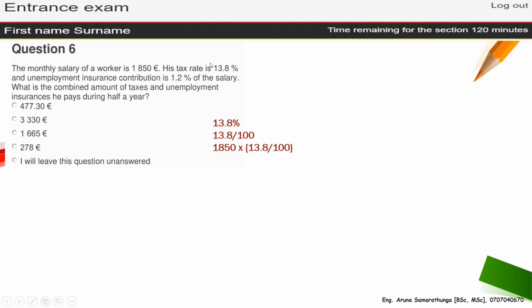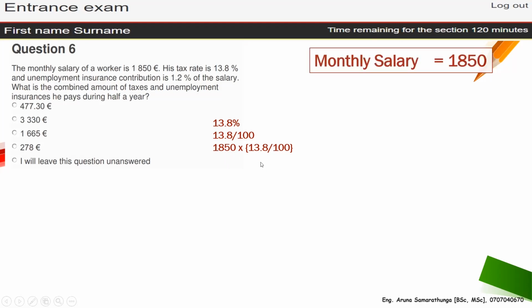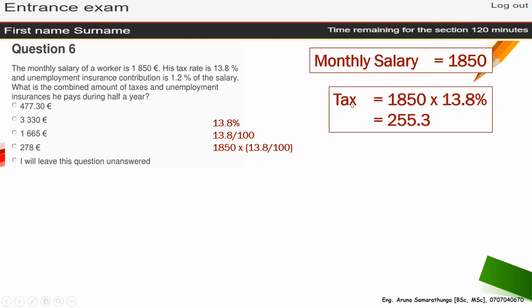You can represent 13.8 as 13.8 divided by 100. Sorry, it's 100. Then you can multiply by the given monthly salary, 1850, multiplied by this one. The same thing we are going to do here. Monthly salary is this, so then the tax payment is this much.